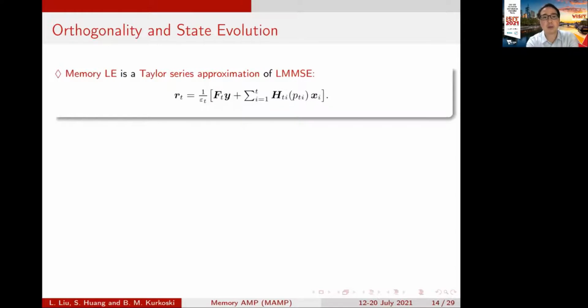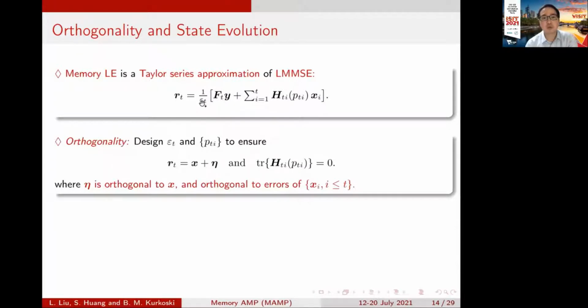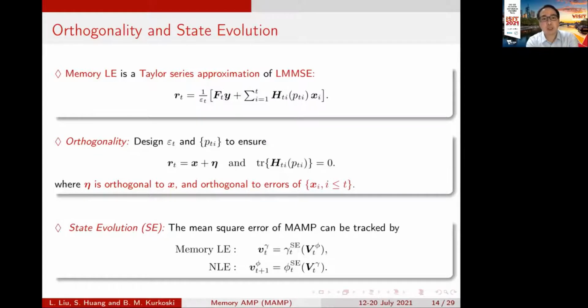First is that the memory linear estimate of memory AMP is a Taylor series approximation of the linear MMSE in OAMP and VAMP. And we designed the coefficients theta t and p t to satisfy these conditions. That is, the memory LE can be written as x plus equivalent noise, and the trace of this matrix is 0. Therefore, we can ensure the orthogonalization: the error of r t is orthogonal to all the errors of the inputs x1 to xt. And based on the orthogonalization, we can get a correct state evolution for memory AMP.